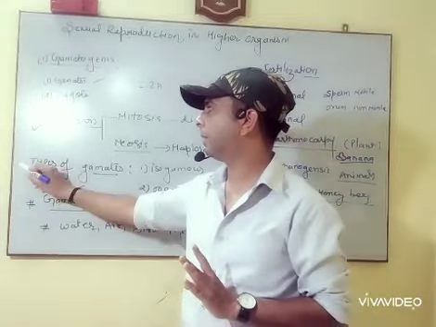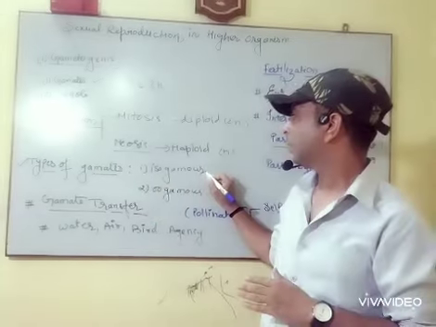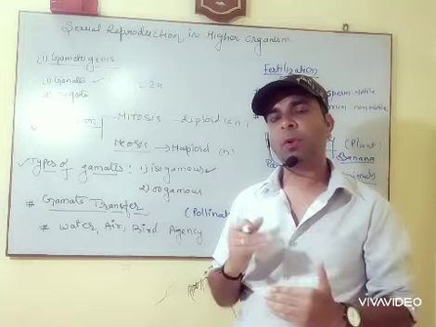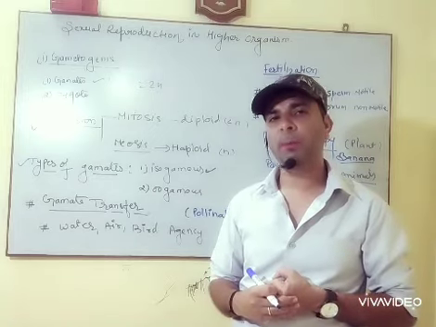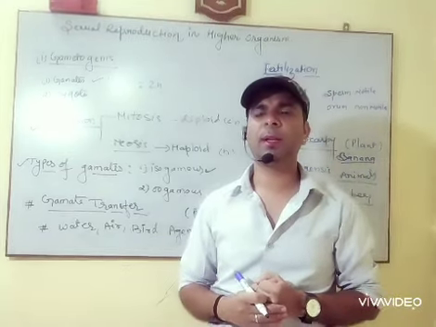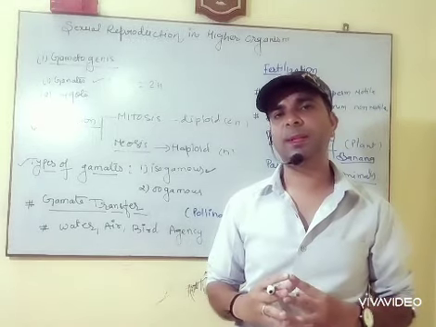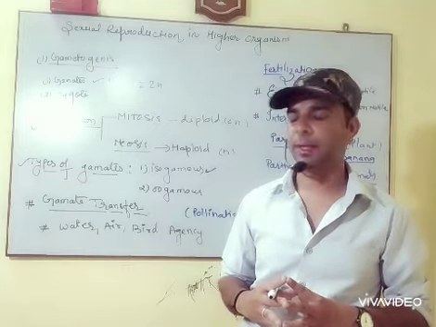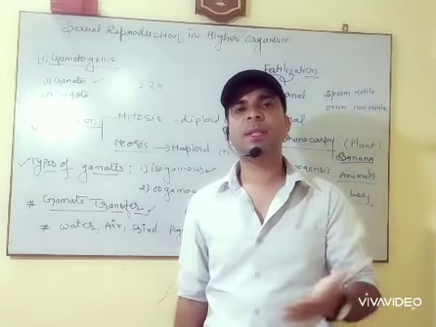ओके, द टाइप्स ऑफ गैमेट. हमारे पास दो तरह के गैमेट्स हैं, वैसे बहुत से होते हैं, पर we have to study two types. Isogamous, where the male and female gametes are morphologically the same, the structures are the same. Iso means same. Oogamous, where the male and female differ in size, smaller and bigger. Female is always bigger in size, and the male is smaller in size.